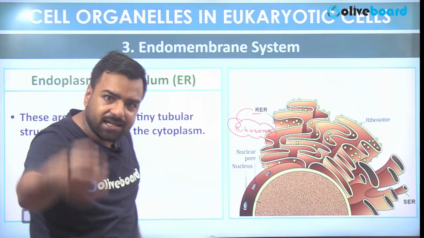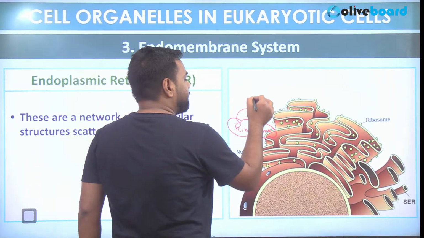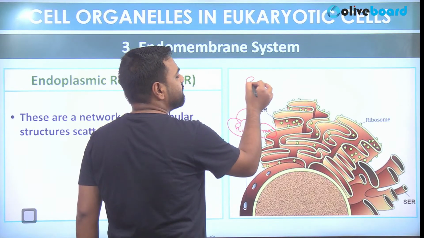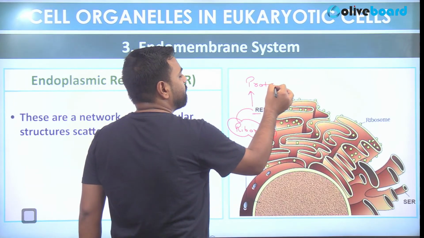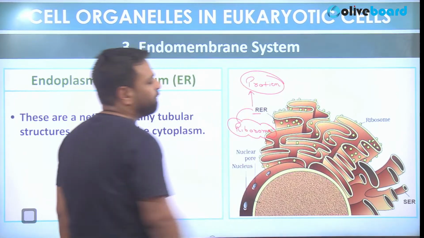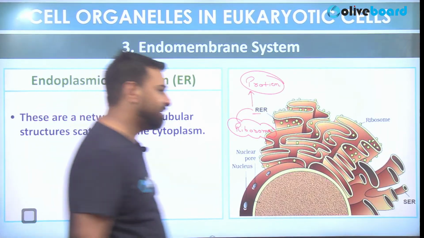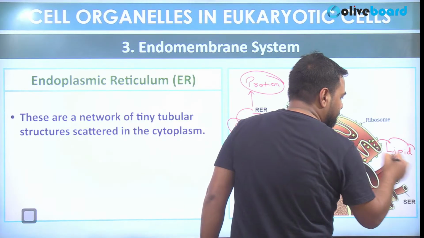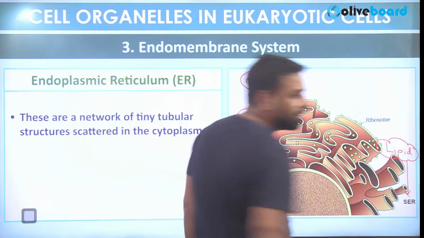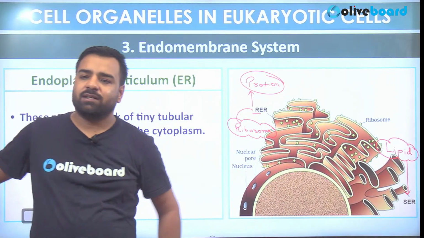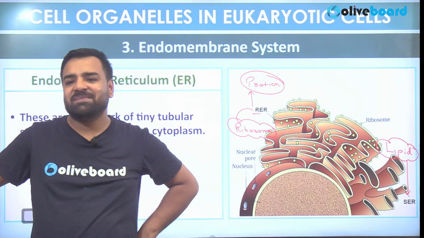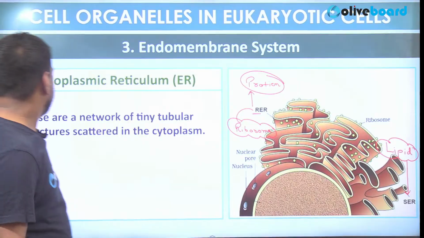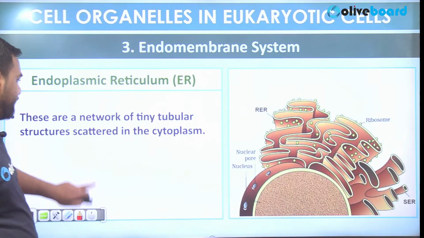This was again asked in the SSC: what is the function of the endoplasmic reticulum? It helps in the production of lipids and proteins. So proteins are generated from the rough endoplasmic reticulum and lipids from the smooth endoplasmic reticulum. I guess this part is sorted, and I don't think you are going to have any problem here, right? Perfect. Okay, so let me proceed further.